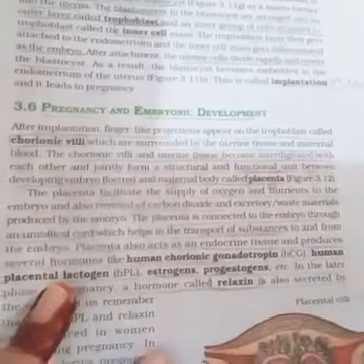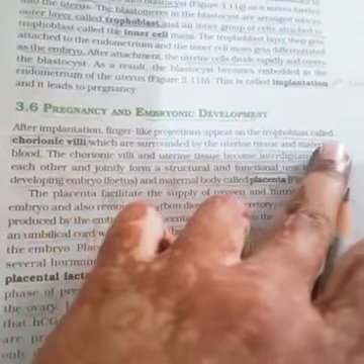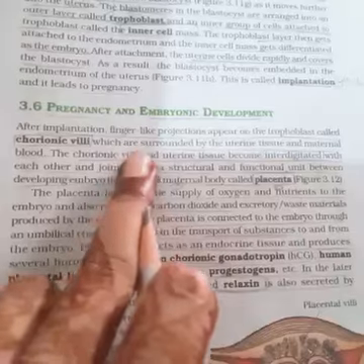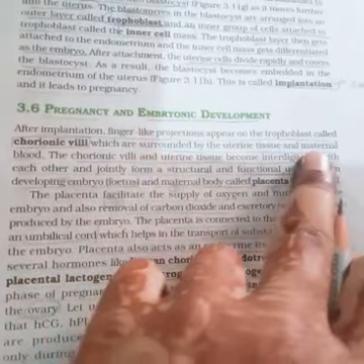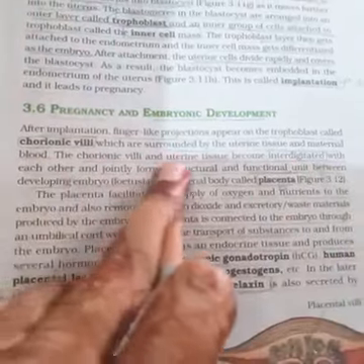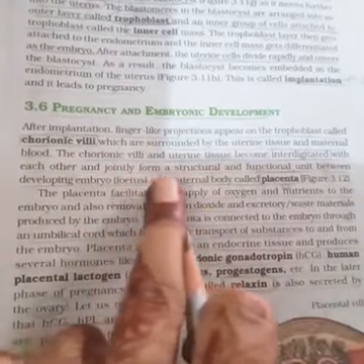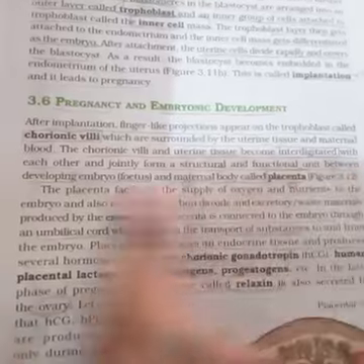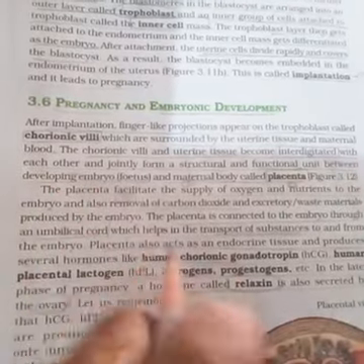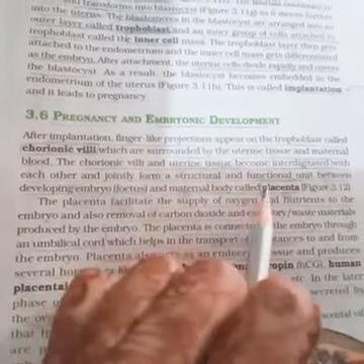After the implantation, finger-like projections of the trophoblast appear, called chorionic villi, which are surrounded by the uterine tissue and the maternal blood. The chorionic villi and the uterine tissue become interdigitated with each other, jointly forming the structural and functional unit between the developing embryo (fetus) and the maternal body, called the placenta.